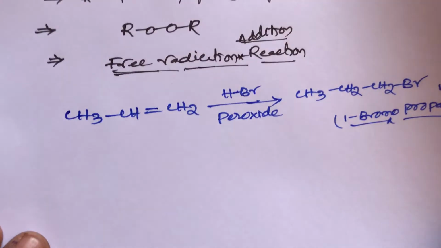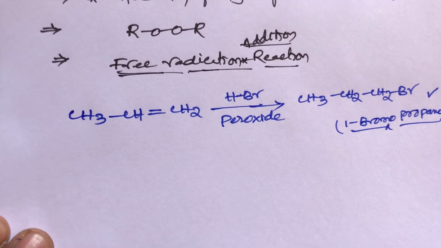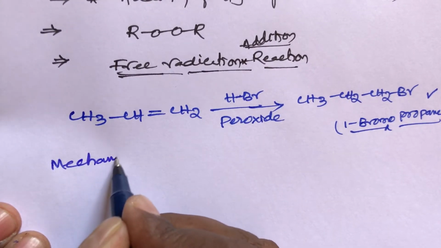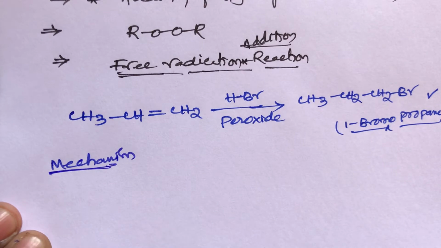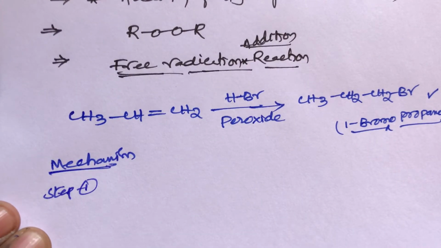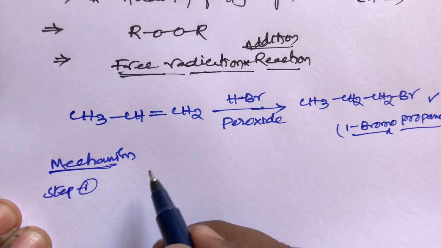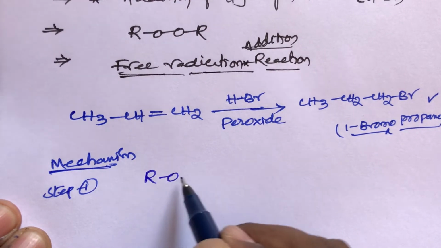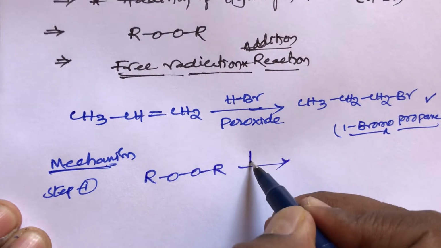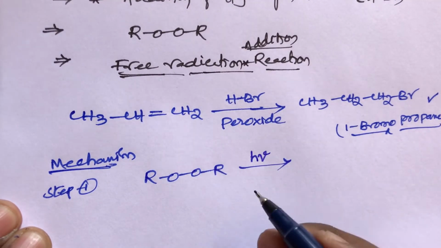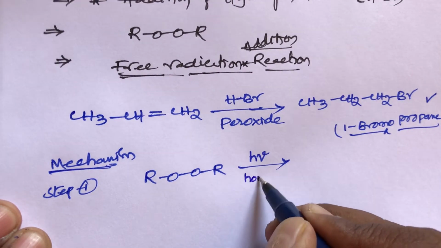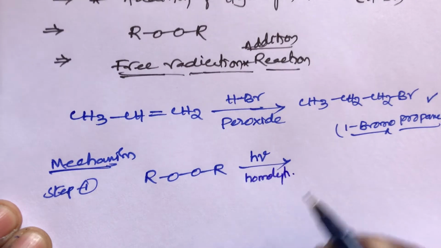I will give a simple explanation, students, a simple mechanism step by step. Now I am writing the mechanism. A simple trick, step 1. Take the peroxide, ROOR, in the presence of heat or sunlight. In the first step, homolytic cleavage happens.